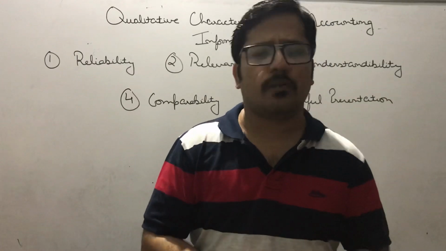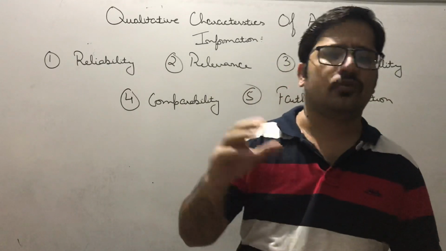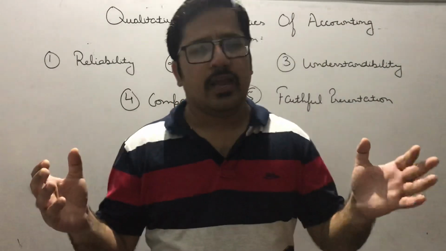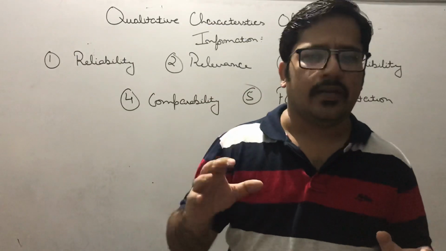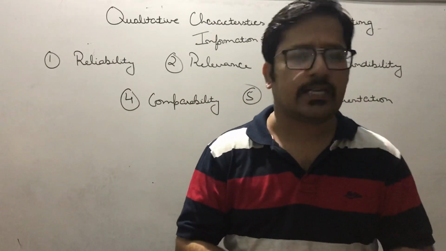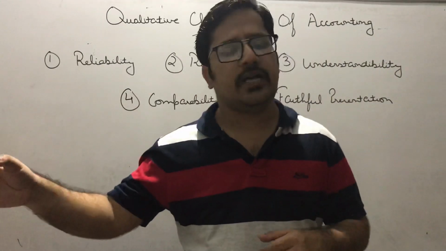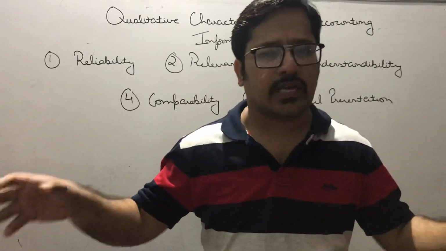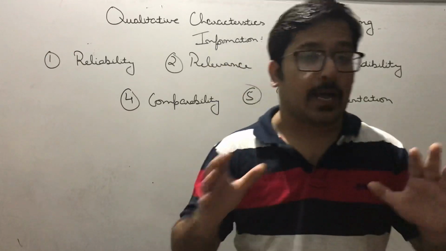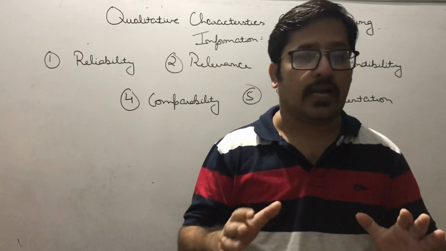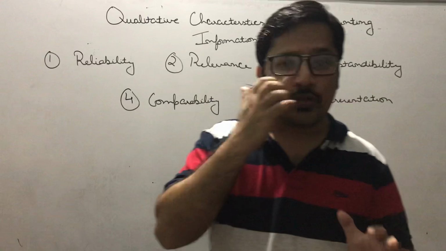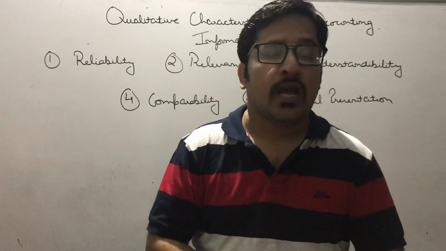For example, if we talk about the profit and loss account, we have two sides, debit and credit, and we say that debit is what, beta? All expenses, and credit is all income. So all the expenses are recorded on the debit side and all the incomes are recorded on the credit side, which is easily comparable and easily understandable as well. So even a layman can understand.